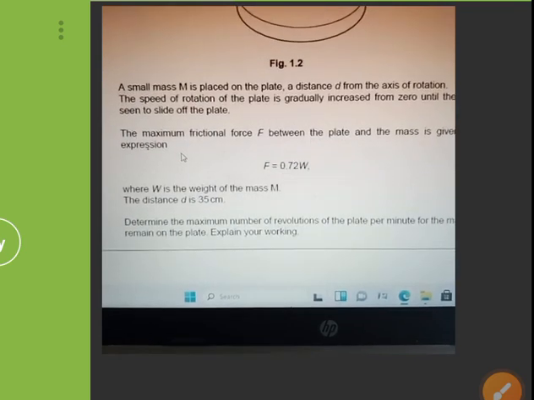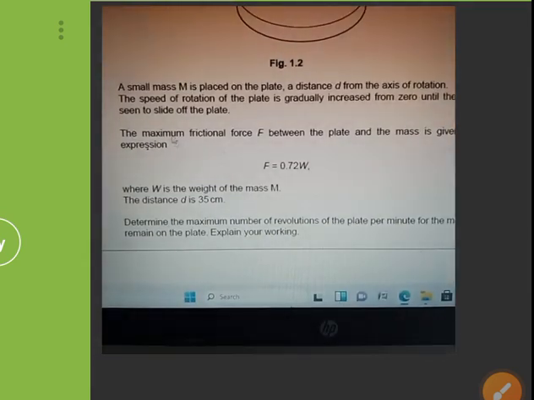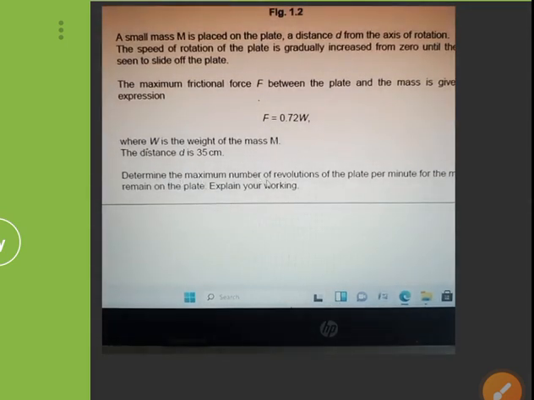The speed of rotation of the plate is gradually increased from 0 until the mass is seen to slide off the plate. The maximum frictional force between the plate and the mass is given by the expression F is equal to 0.72 W, where W is the weight of the mass M. The distance D is 35 centimeters. Determine the maximum number of revolutions of the plate per minute for the mass M to remain on the plate.